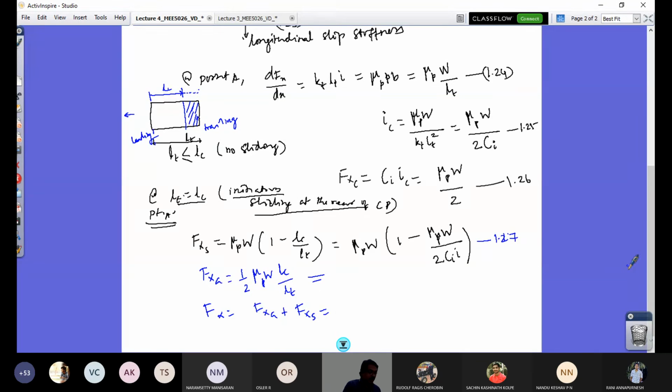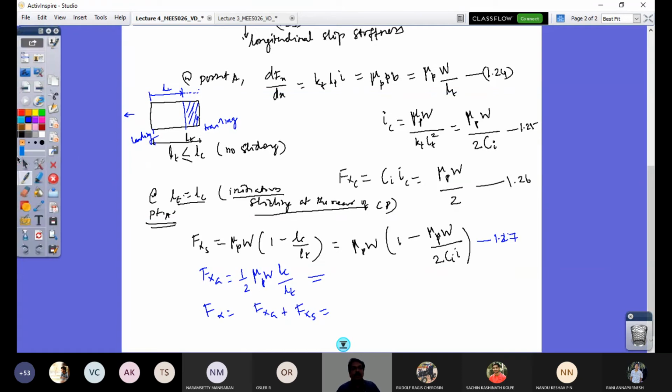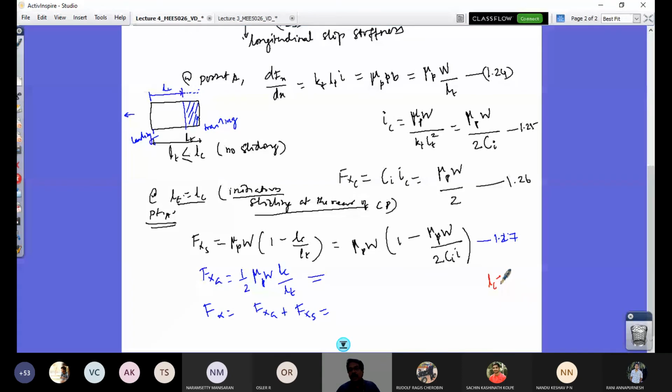Let's write that. So your LC, characteristic length, is given by mu p times W by KT LT I minus lambda. In our simplified model, lambda is neglected. So this is your LC.